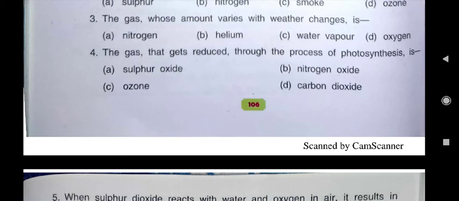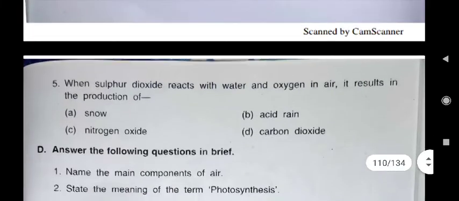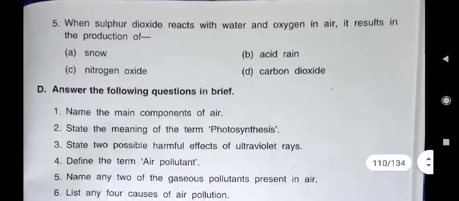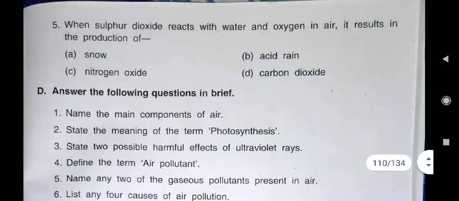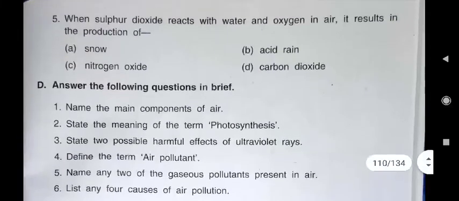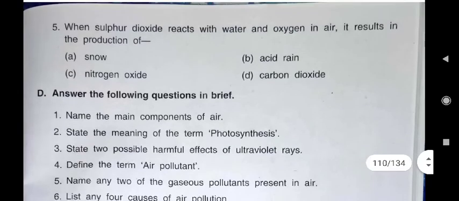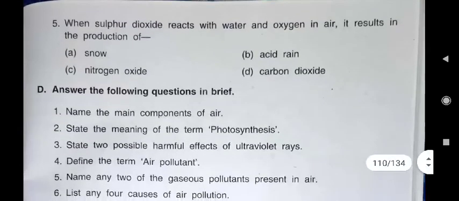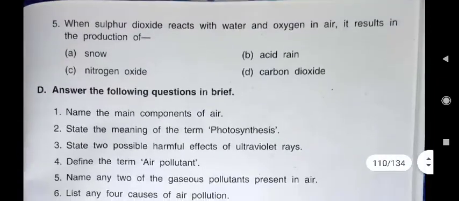That is option D. Fifth one you see, when sulfur dioxide reacts with water and oxygen in air, it results in the production of what? Acid rain. What you will write? Acid rain. That option is option B. So fifth answer will be option B.